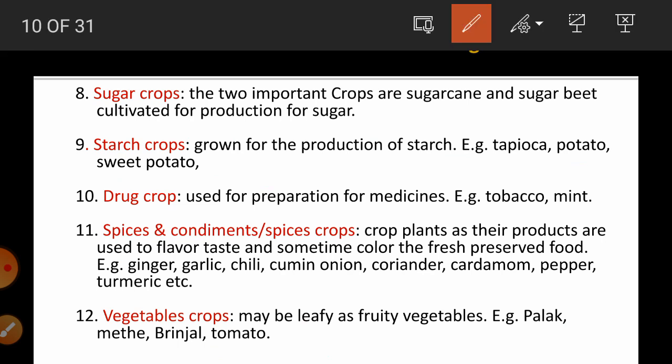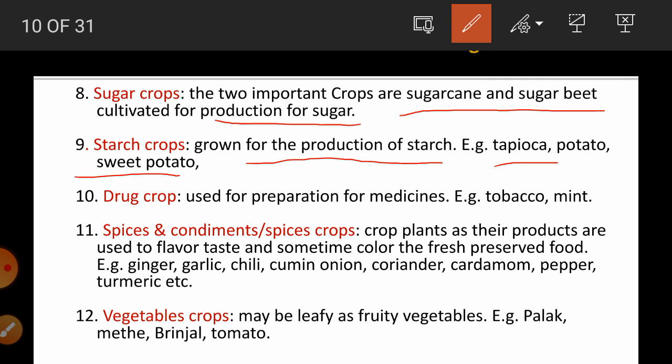So sugar crops, we have two important sugar crops, that is sugar cane and sugar beet, which are generally cultivated for the production of sugar. Those crops produce the sugar, called sugar crops. Then starch crops: the crops which are used for production of starch are called starch crops. Examples are tapioca, potato, sweet potato, etc.